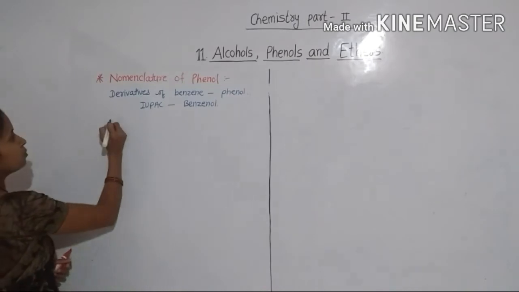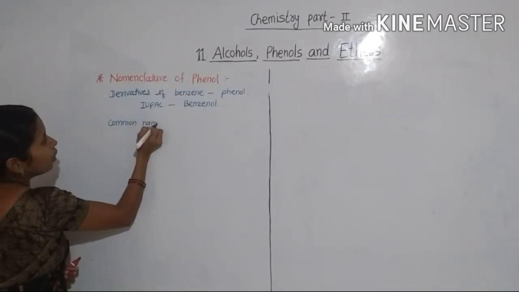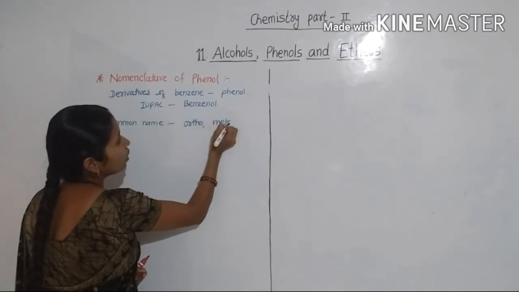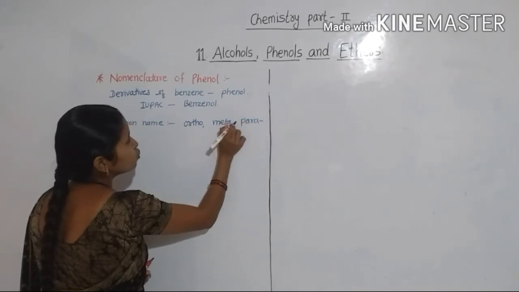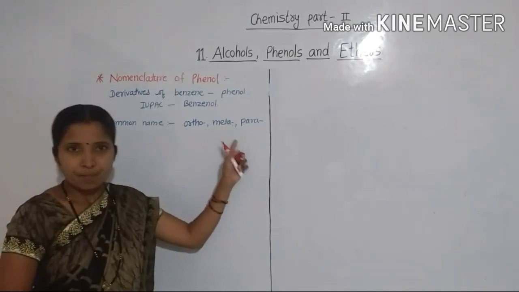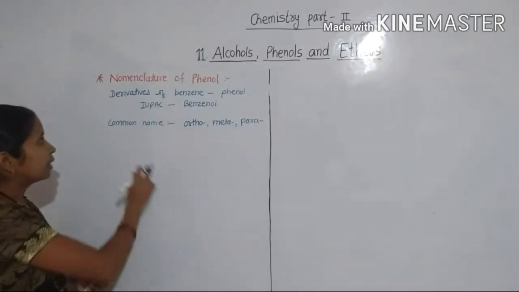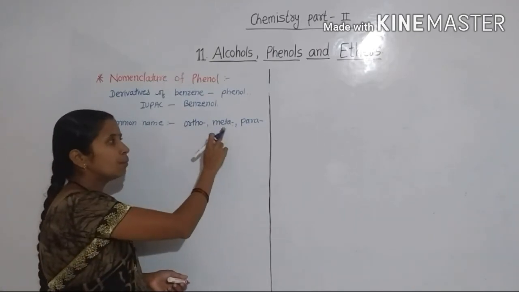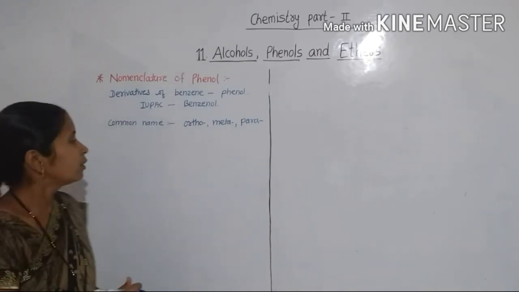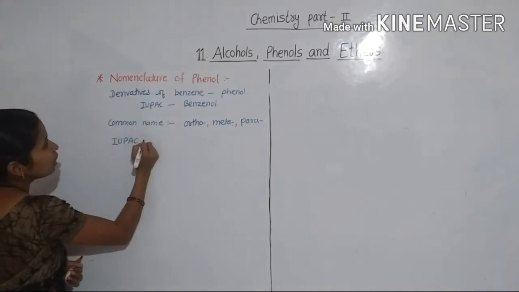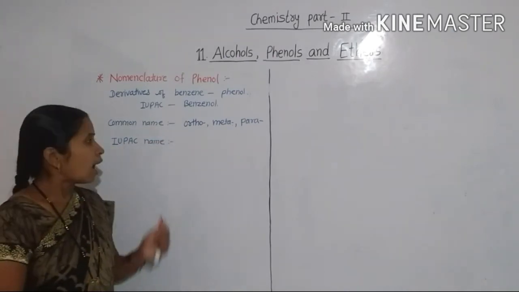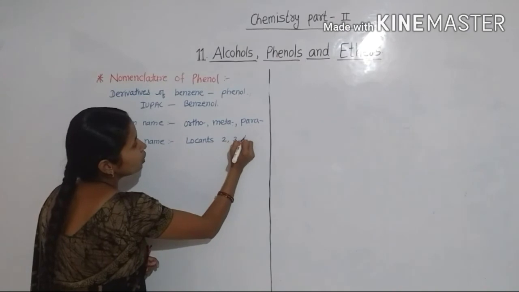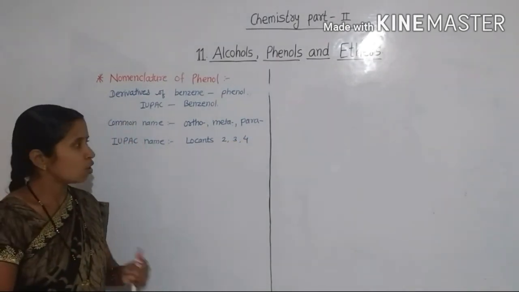Then in the common name system, the prefixes used are ortho, meta and para in their substituted phenols. Then according to the IUPAC name system, the locants 2, 3 and 4 are used.